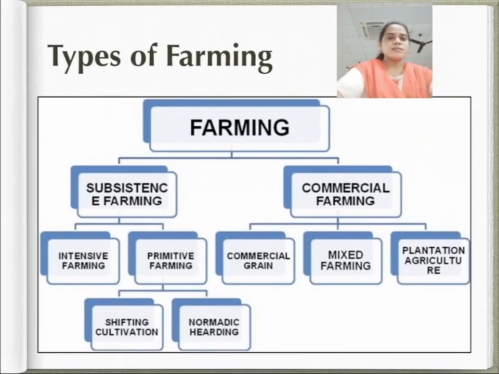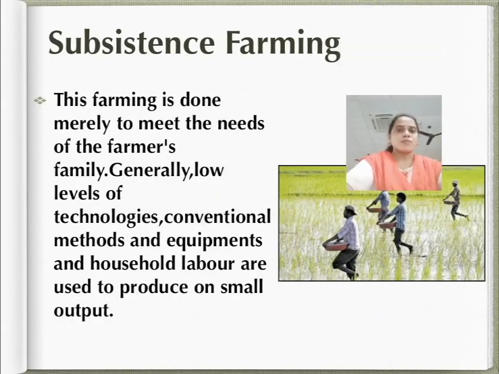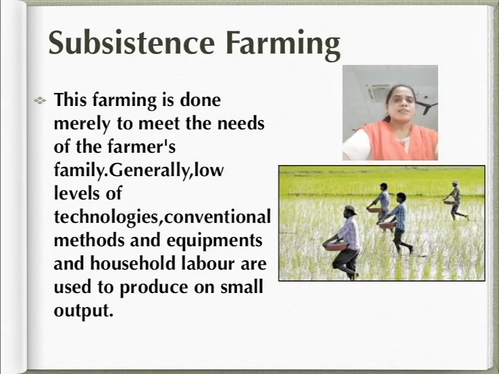Now first let's understand about subsistence farming. So, this type of farming is practiced to meet the needs of the farmer's family. This is small scale farming.